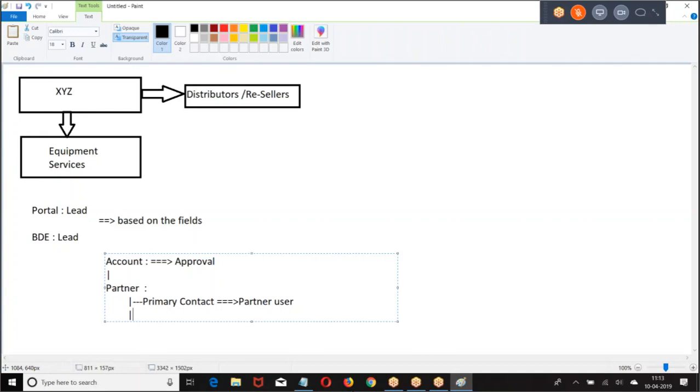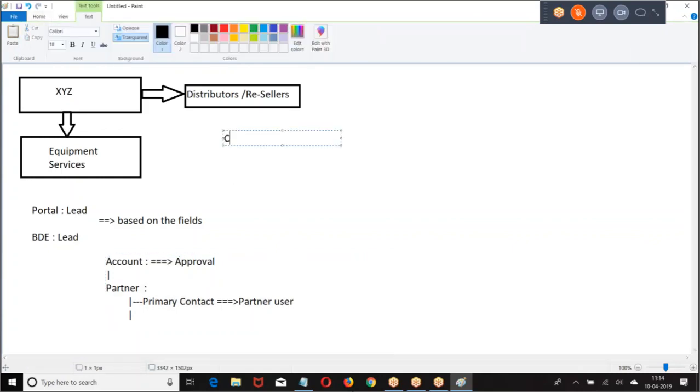Once you submit the record for approval, if it is approved, then the account will be converted to a partner account. There is a checkbox on the account called partner account. We enable that, and the account becomes a partner account. Then whoever is the primary contact will be made a partner community user, and he will be sent a notification. Then this is the first point.